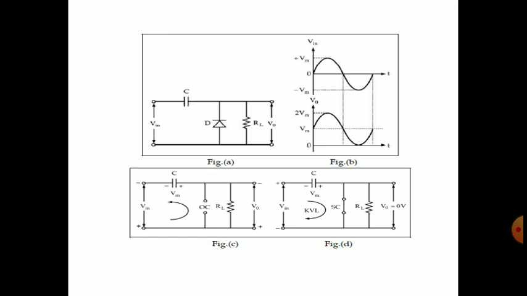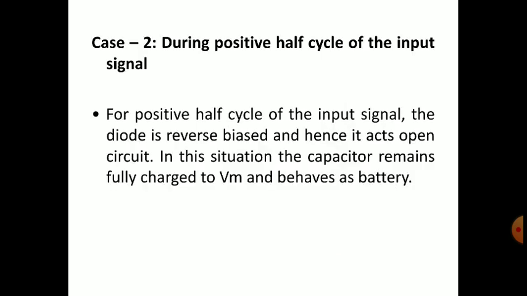So at a positive peak value, we are getting the value of output as 2Vm. So with the explanation, during the positive half cycle of the input signal, the diode is reverse biased and it acts as an open circuit. In this situation, the capacitor remains fully charged to Vm and behaves as a battery. Because it's a property of the capacitor, right?